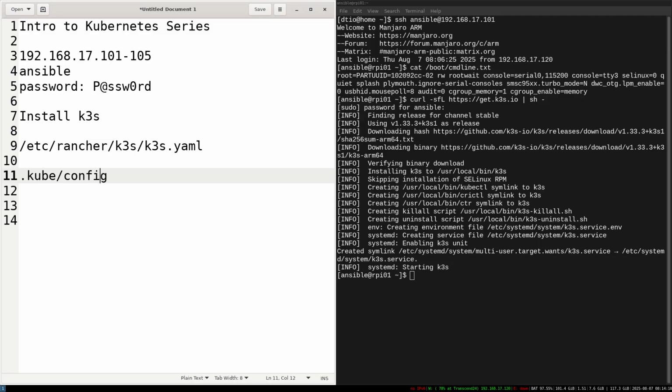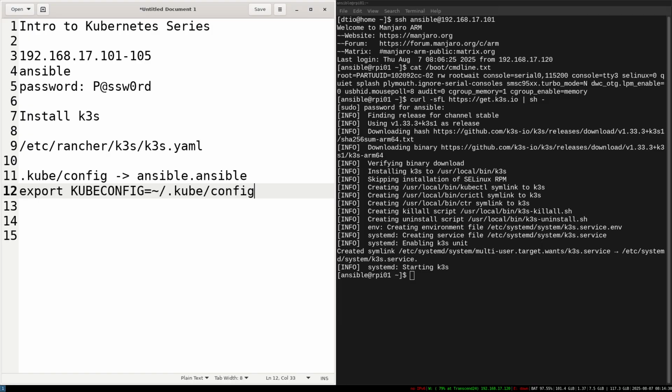This is just a habit, so the file name and directory can be anything. After that, we make sure this file is owned by Ansible. Then we export KUBECONFIG pointing to the kube config. With all this configuration done, we should be able to run all the basic Kubernetes commands.